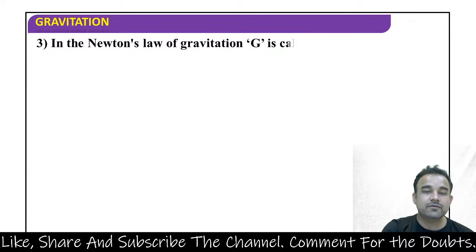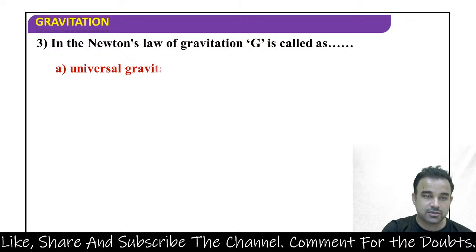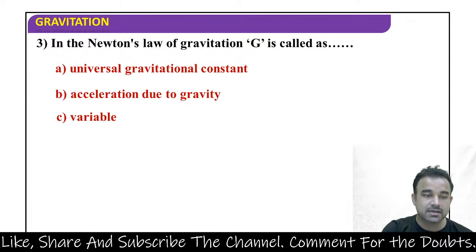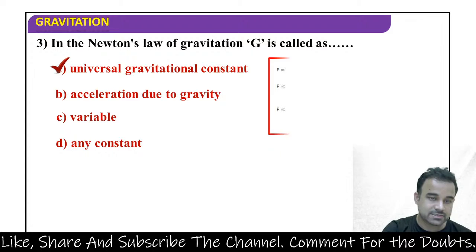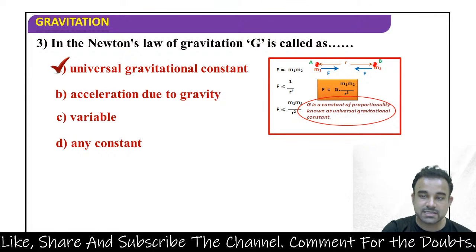In Newton's law of gravitation, G is called as: A, universal gravitational constant, B, acceleration due to gravity, C, variable, or D, any constant. So the right answer for this question will be A. It is universal gravitational constant. G is the constant of proportionality known as universal gravitational constant.